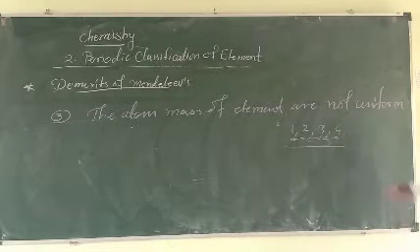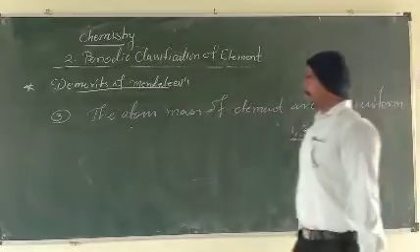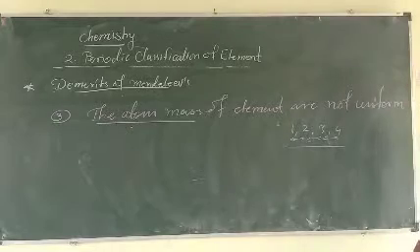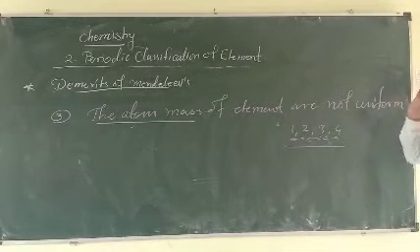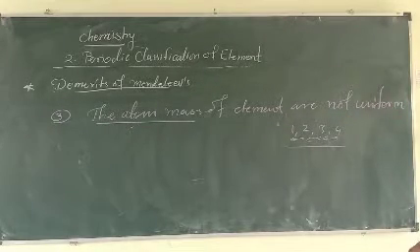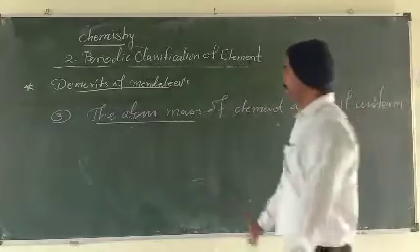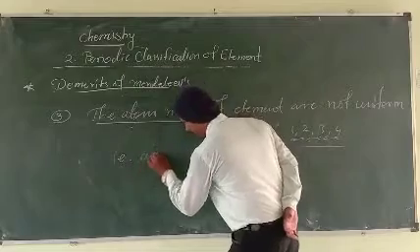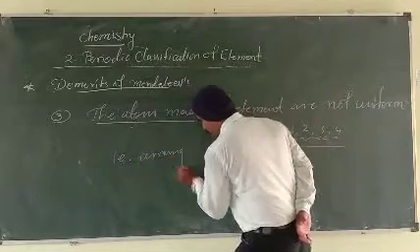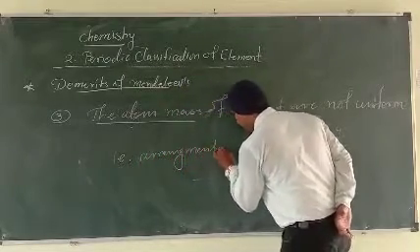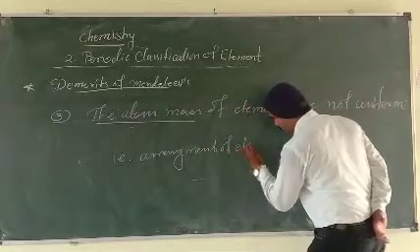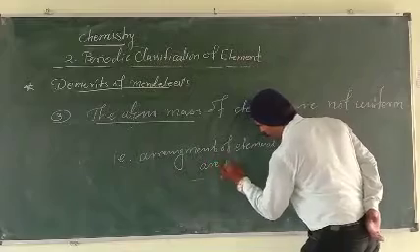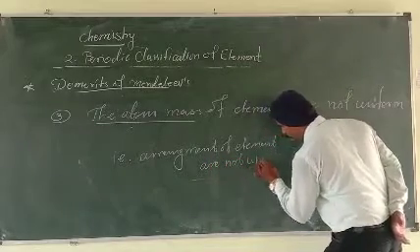This is called uniform. But atomic masses are not uniform as arranged by Mendeleev. That is, the arrangement of elements is not uniform.